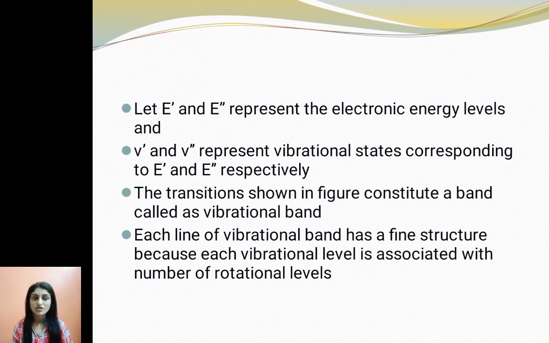So the transitions shown in the figure constitute a band, and that is why it is called a vibrational band. And each line of the vibrational band has a fine structure because each vibrational state consists of a number of rotational states. So only the vibrational lines constitute the core structure, but each vibrational state consists of a number of rotational energy levels, so that has a fine structure.